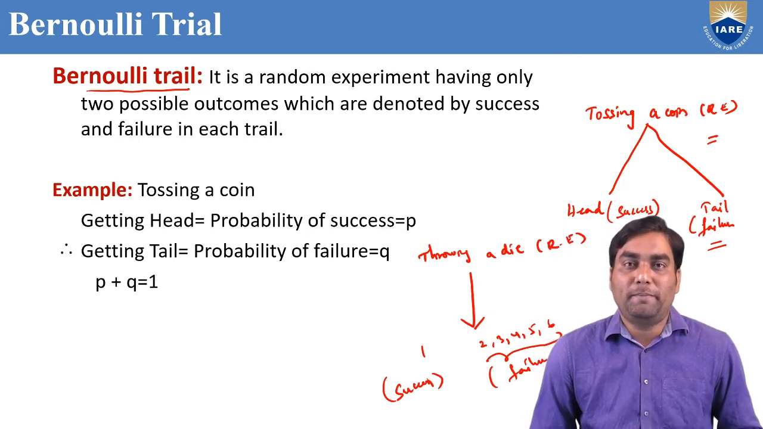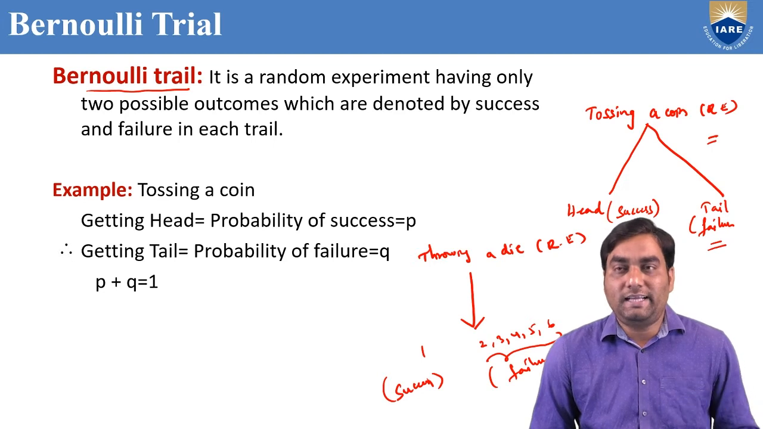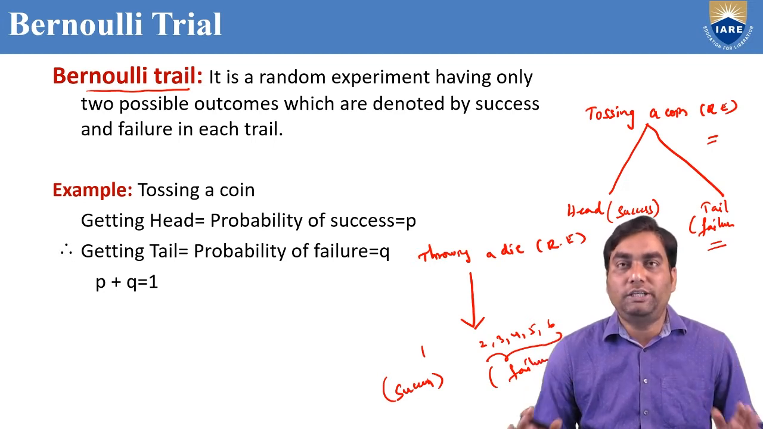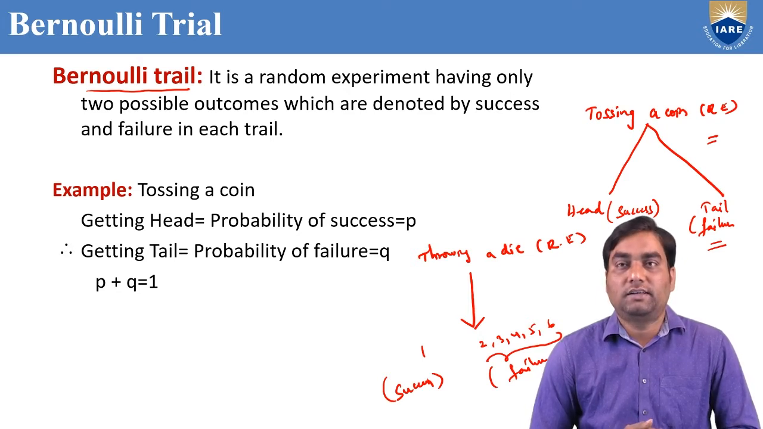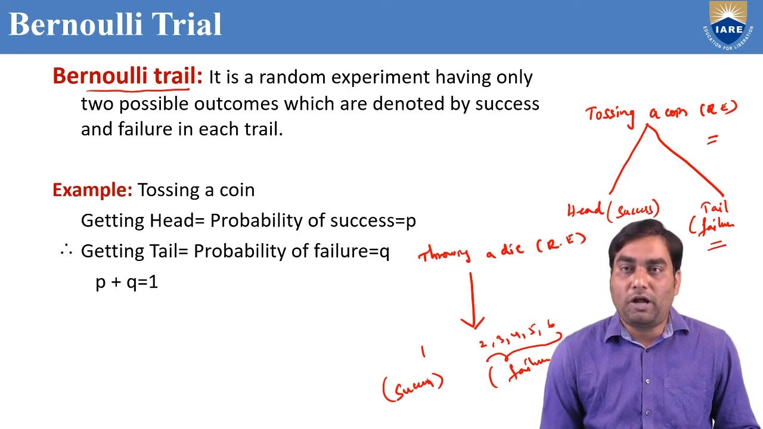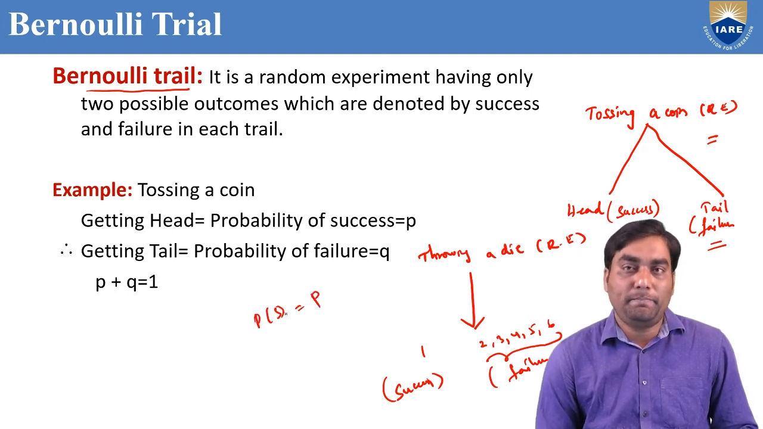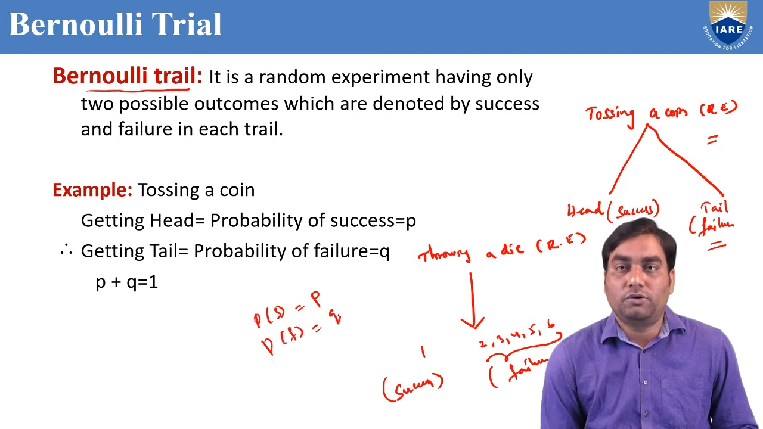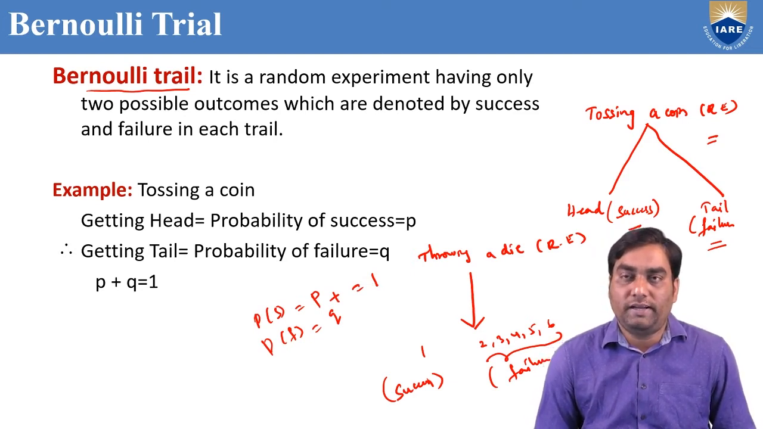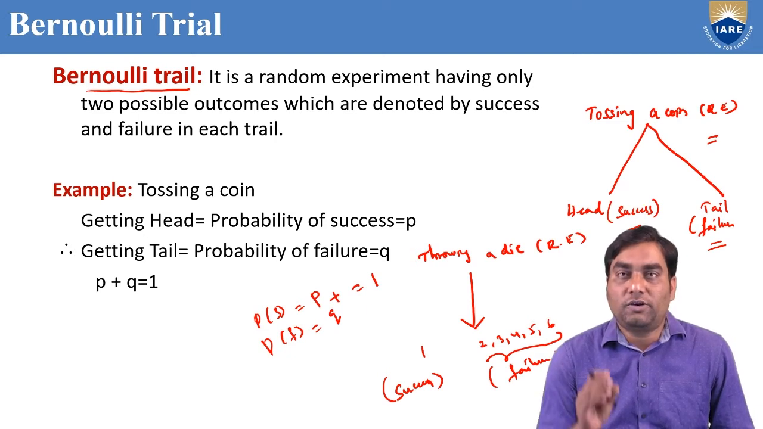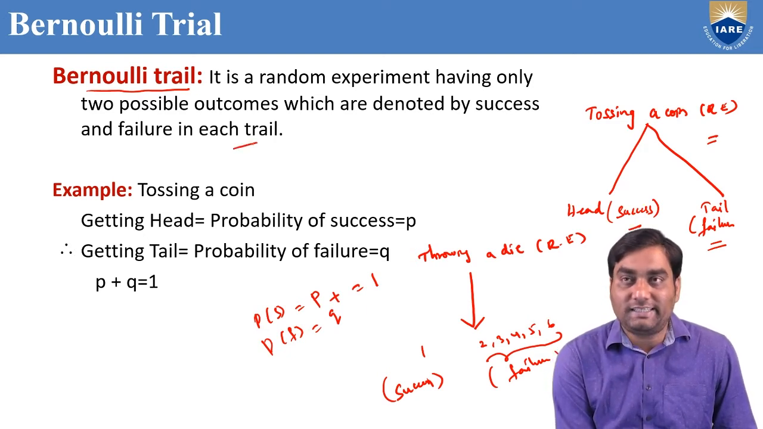So remember that it is a random experiment having only two possible outcomes, which are denoted by success and failure. The probability of success, P of S, is denoted by P, and the probability of failure is denoted by Q. If you add these two, we get 1. Probability of success plus probability of failure equals 1. This is for only a single trial.